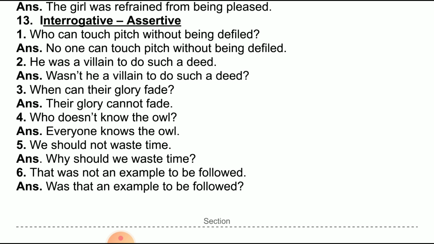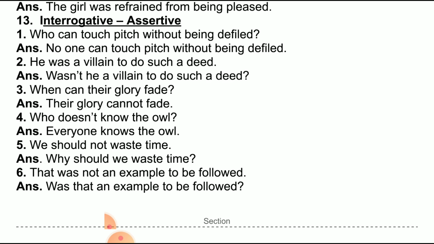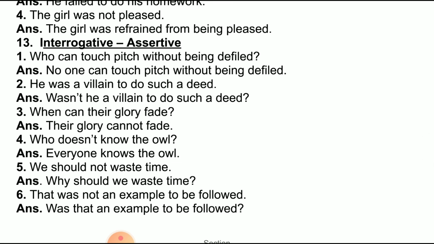He was a villain to do such a deed. Now, he was not a hero to do such a deed is one way of doing it. But the master key, when you want to apply it, would be: wasn't he a villain to do such a deed? You have to ask a question. The given statement is affirmative, so write a negative question.